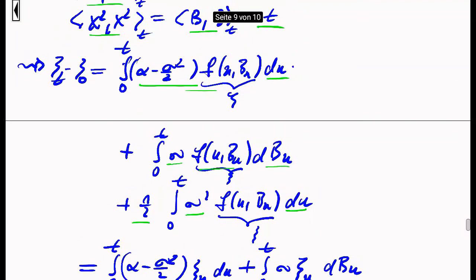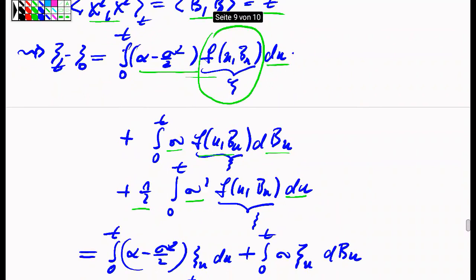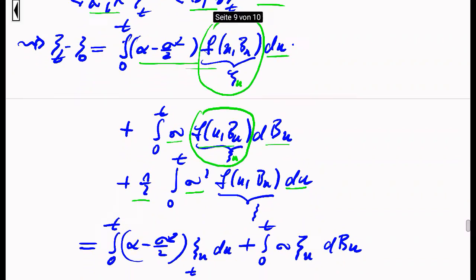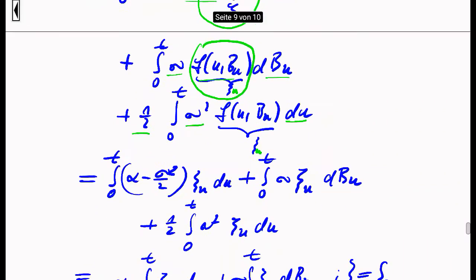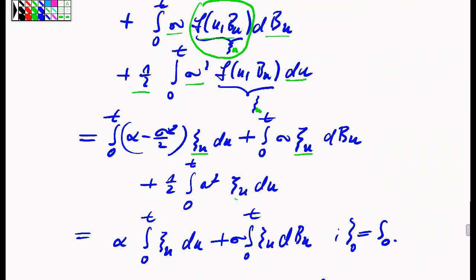Now, if I look inside the integrals, I see that in each of these integrals there is this f appearing again, but by my definition, f of u, B_u is psi of u. So in all these integrals, I can replace the f by psi of u, because it's just the same thing according to definition.